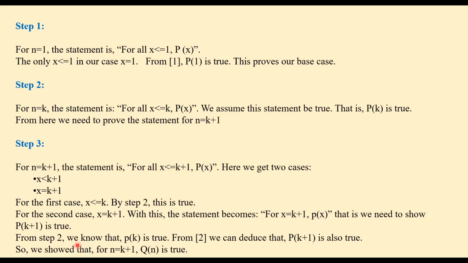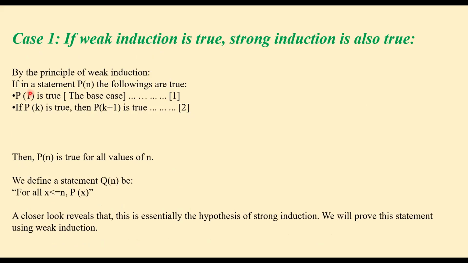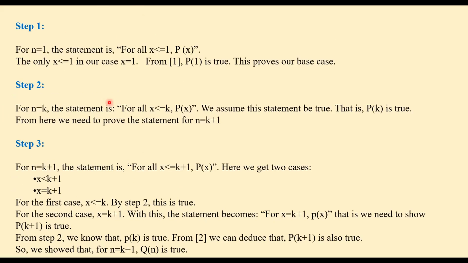From step 2, we know that P of k is true. And as we have assumed that weak induction is true, its hypothesis also holds: if P of k is true, then P of k plus 1 is also true. So from step 2 we know that P of k is true, and from the second hypothesis of weak induction, we can deduce that P of k plus 1 is also true. So now we have shown that for n equal to k plus 1, Q of n is true.